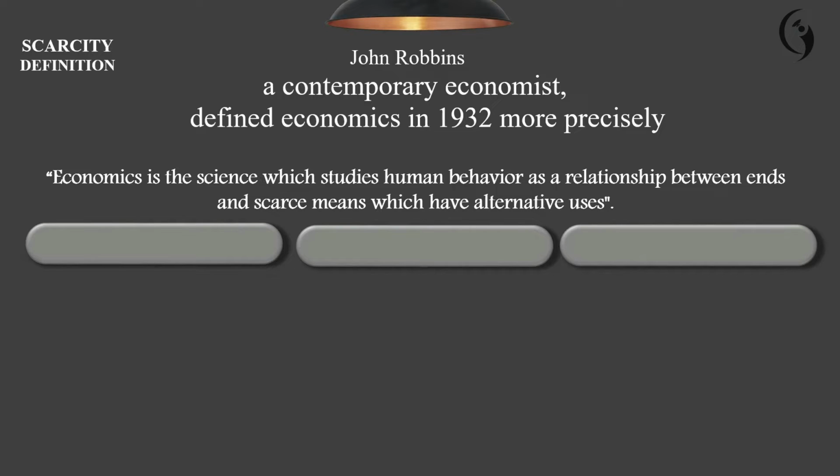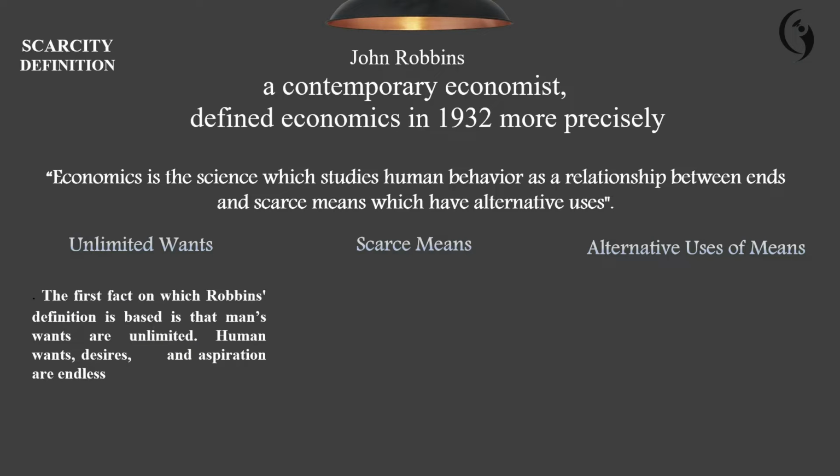Robbins' definition is based on three facts. One is unlimited wants. Here he said the ends mean unlimited wants, the countless number of wants humans have. The other fact is scarce means. The third one is alternative uses.